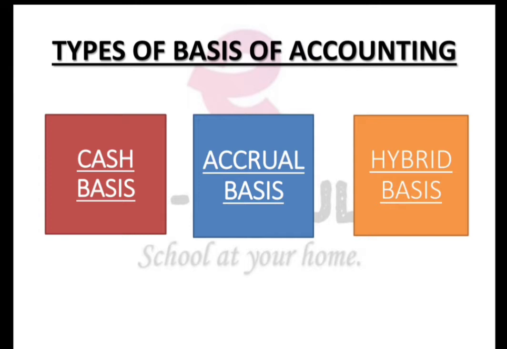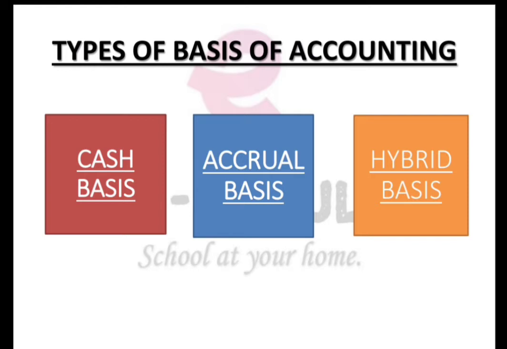Third, no record is made for prepayments or accruals, which means if you have paid any expense in advance, suppose you have to pay your rent at the end of the month, but you have paid it in the middle of the month, you are not going to record it. Again, accruals means outstanding.